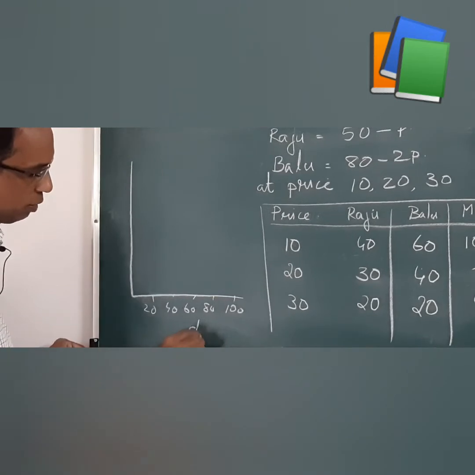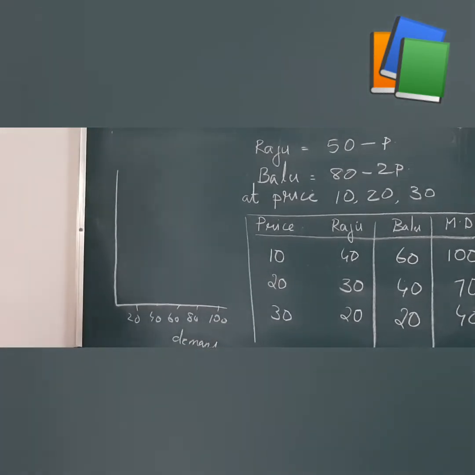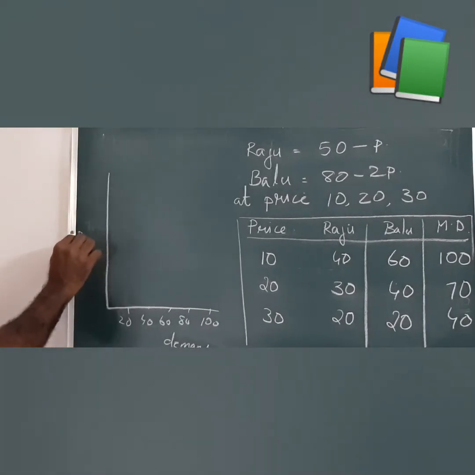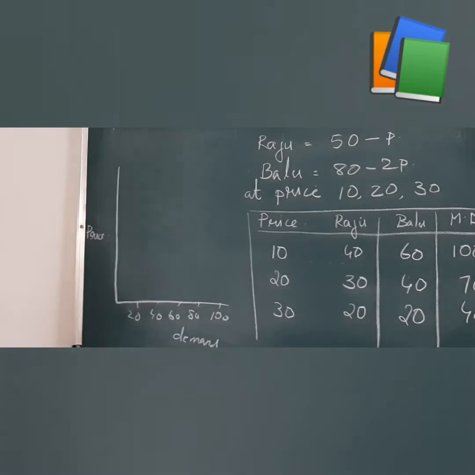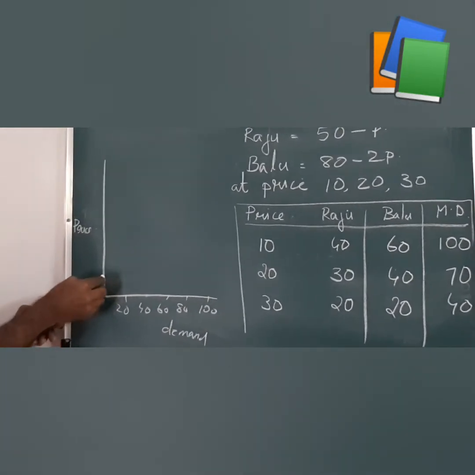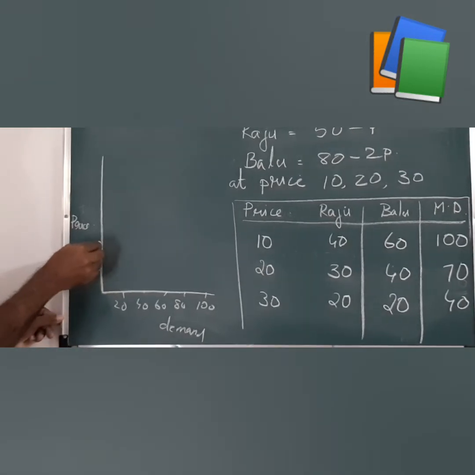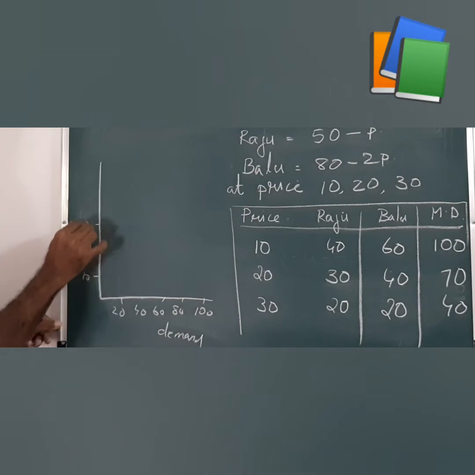Clear? Here it is demand. On the y-axis we take price. The price ranges from 10 to 30, so we can divide the y-axis into 10, 20, 30.